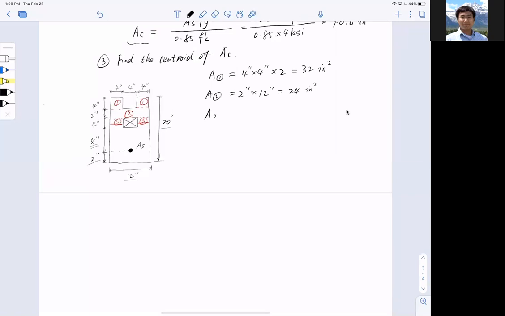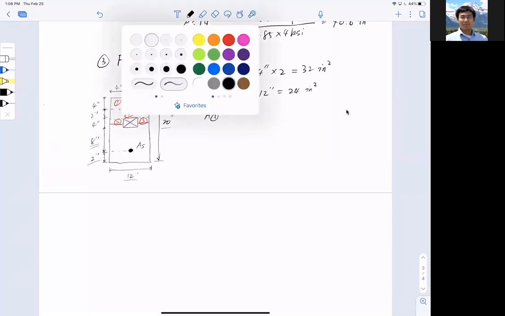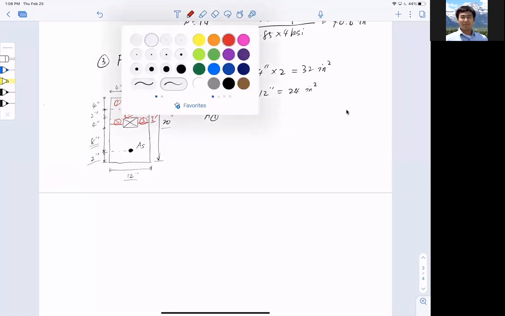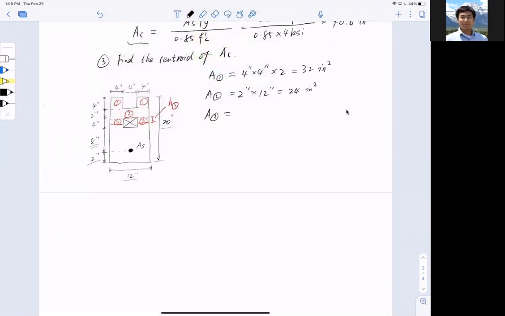So what about 3? For 3, I don't really know the height of the strip here, so I'm just going to call it H3. All right, so now A3 would equal Ac minus A1 minus A2. Isn't it? That's required, right?